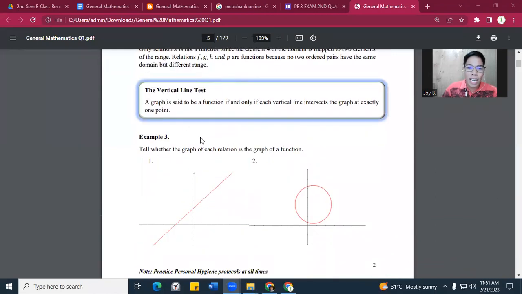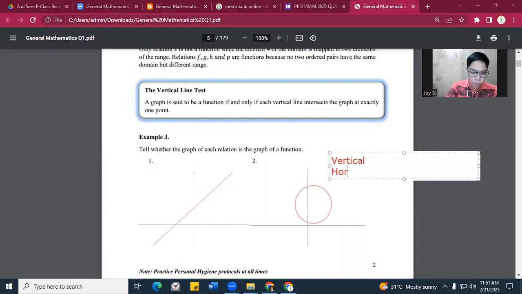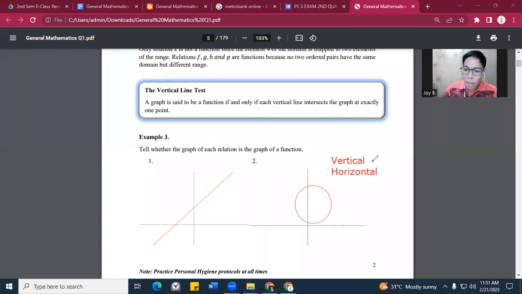Now, let's move on to the vertical line test. Okay. Now, ano ba ang kaibahan kapag sinabing vertical? We have the word vertical. We also have the word horizontal. Okay, para madaling maintindihan, just follow after me. Pag sinabing vertical, say barug. Pag sinabing barug, it means that you need to stand. Pag sinabing horizontal, it means higda. Pag higda, it means that you need to lay down, right? So, to easily understand, pag sinabing vertical, barug, it means that you need to stand vertically. Pag sinabing horizontal, it means higda, you need to lay down like you are sleeping. Okay? So that's the point.